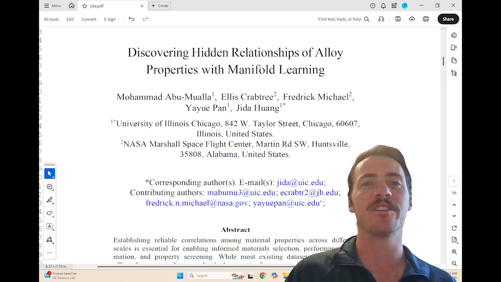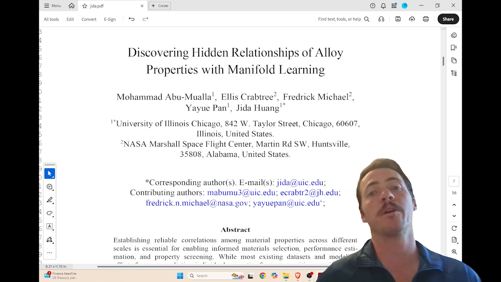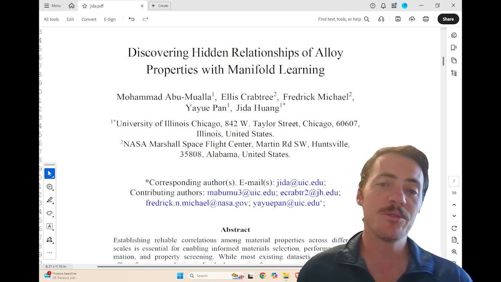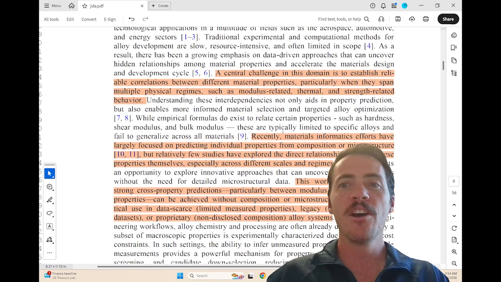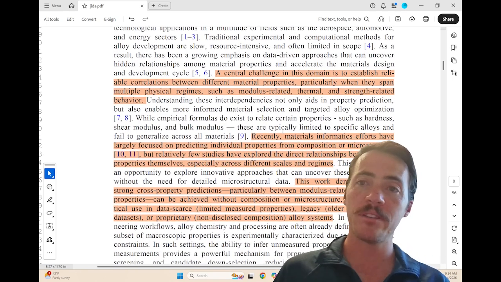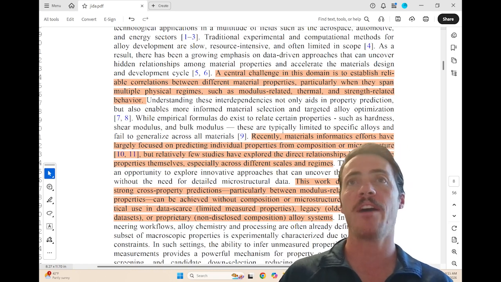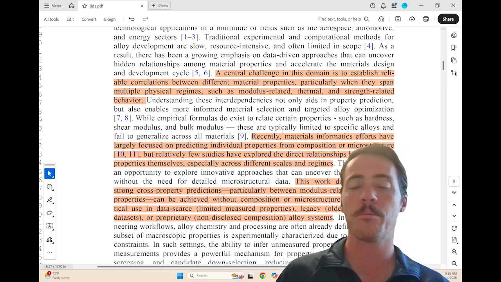The authors here for this paper, Discovering Hidden Relationships of Alloy Properties with Manifold Learning, lead author Mohammad Abu-Mualla, corresponding author Jida Huang, they introduce an interesting approach to this. First off, they point out the challenge with material science that experiments or computation, both of these can be time consuming and slow. And so we really don't have materials data for all the properties that we might care about.